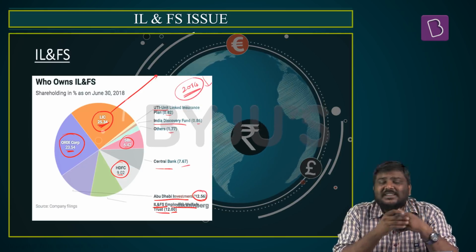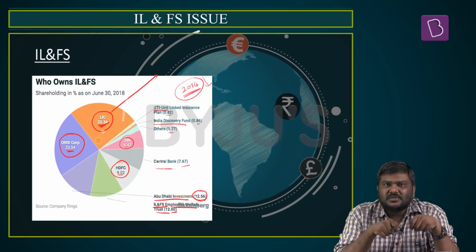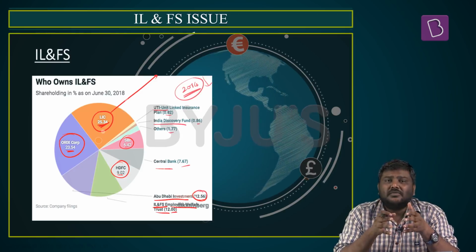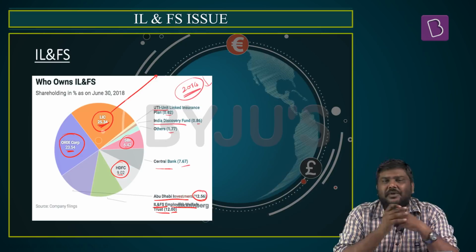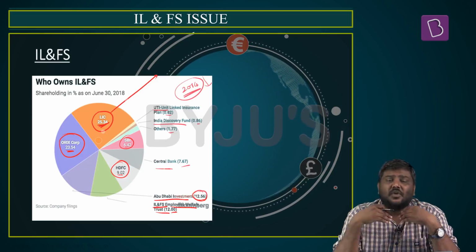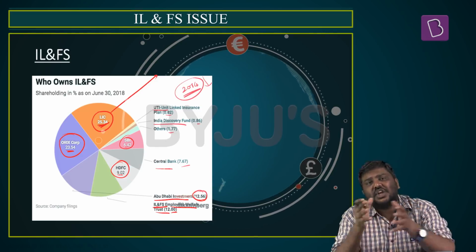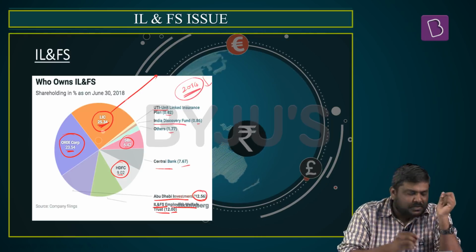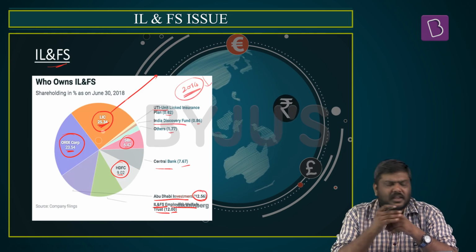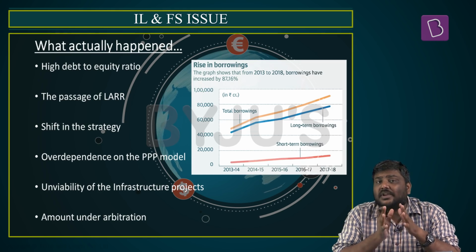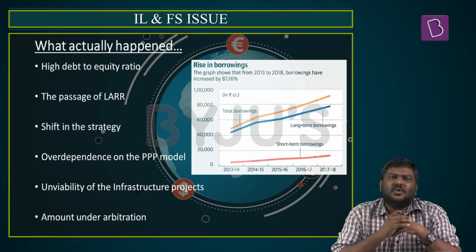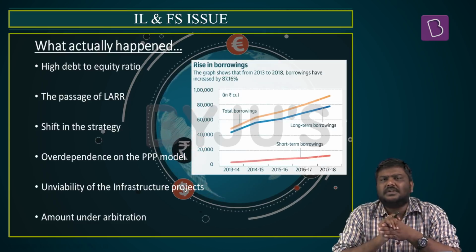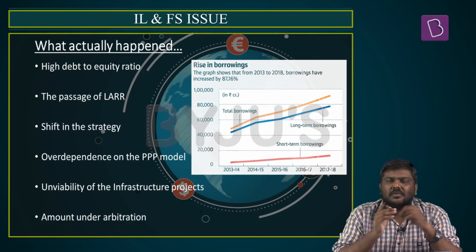Various experts today are saying that if the IL&FS company was purchased by Mr. Piramal, the situation would not have been so grave as it is today, or this situation would not have even arisen if there was a change in the ownership status. So these are some of the concepts related to the ownership of IL&FS. Now let's try and understand what actually happened in case of IL&FS. What led to this situation of defaulting on the payments? Let's try and understand what are the background points.